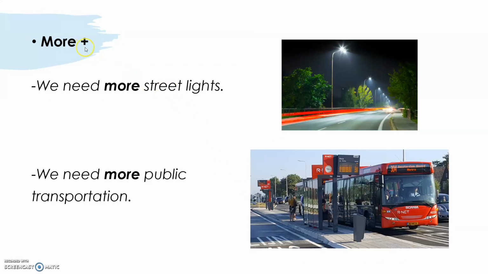More. And as I said, I included the symbol of more here, the plus, so you can understand what it means. We need more street lights. We definitely need more street lights in Dominican Republic because streets are very dark. We need more public transportation. That's right. We have fewer public transportation and a lot of cars in the way. We definitely need more public transportation. Let's continue.